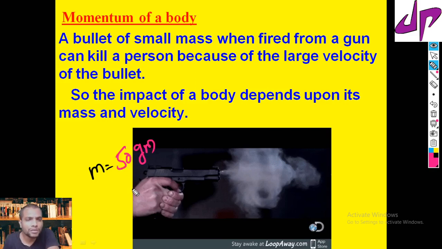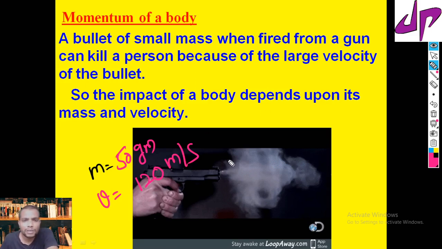But when we fire from a gun, the velocity of the bullet is huge. Let's take the velocity of the bullet as 120 meter per second.